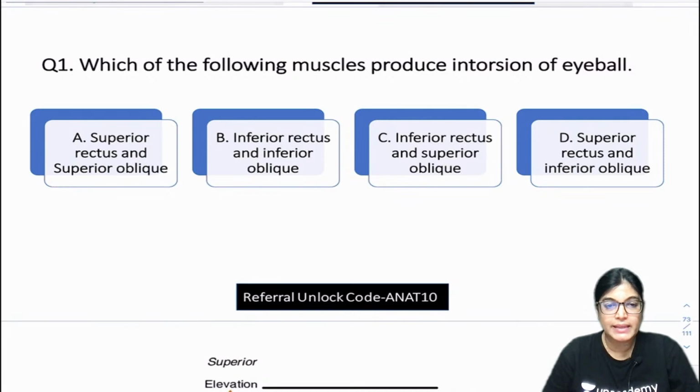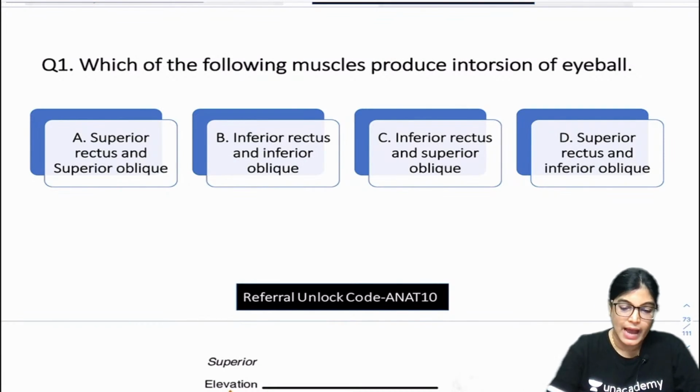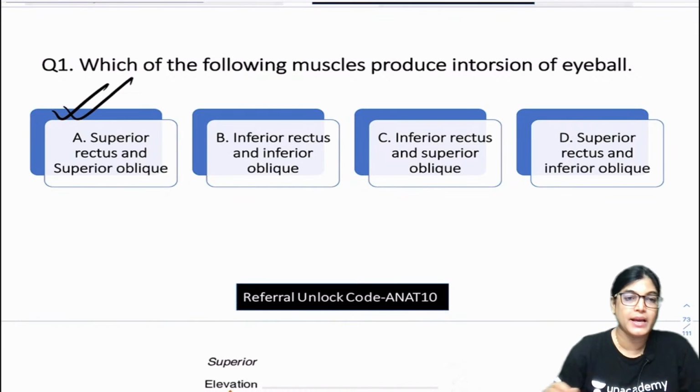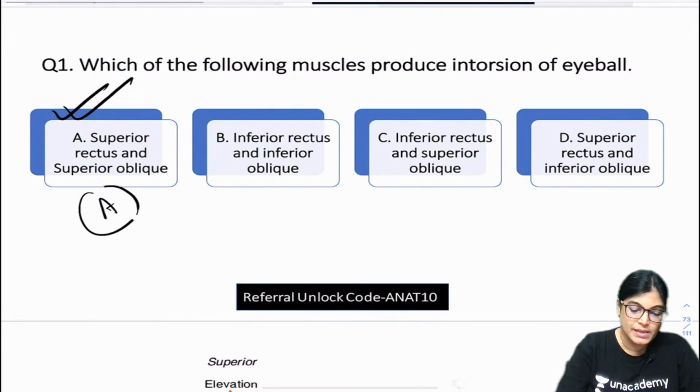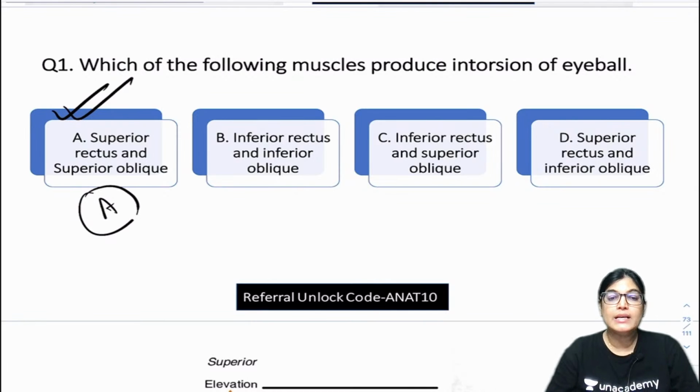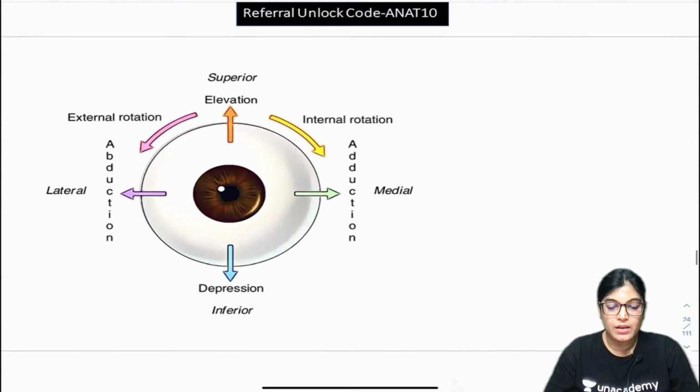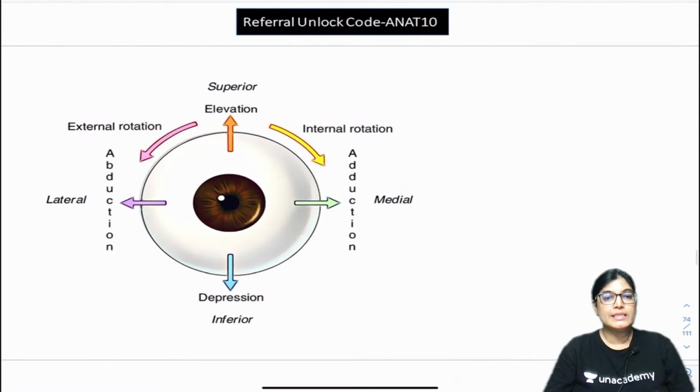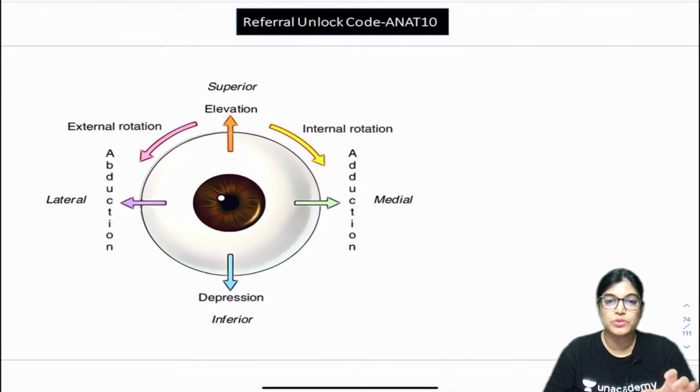Okay, let me explain this MCQ. Actually, the correct answer here is A, that is superior rectus and superior oblique. It is important that for cracking the examination, you should know the details of the muscles which are causing movements. You should know that detail.